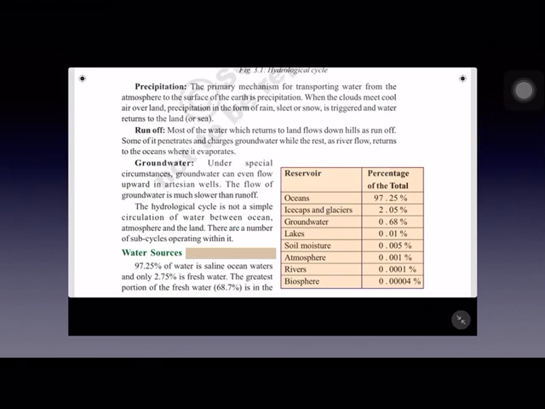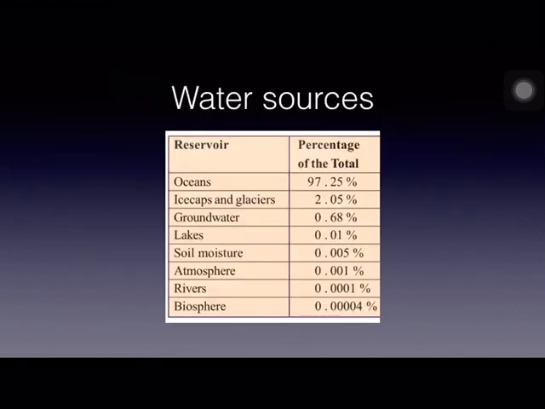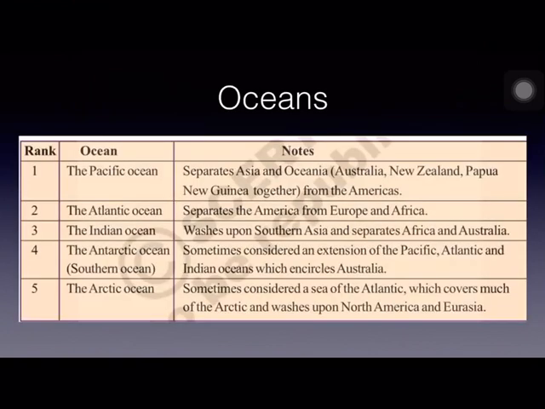68.7% found as ice and snow, 29.9% underground water, and 1.4% rivers, lakes and reservoirs water. And total comes to 100%. Now, oceans.